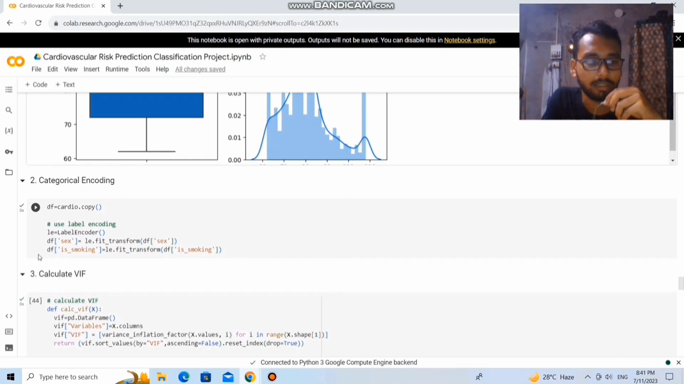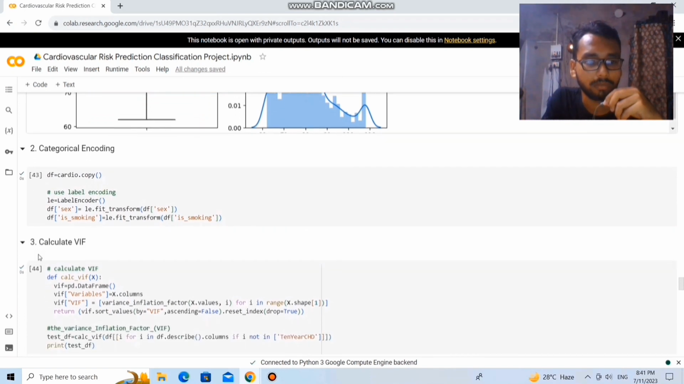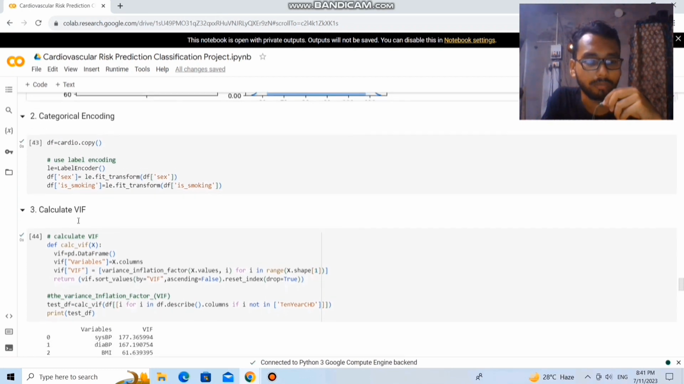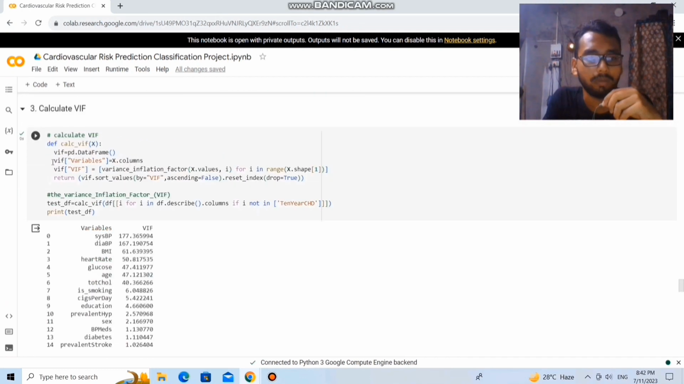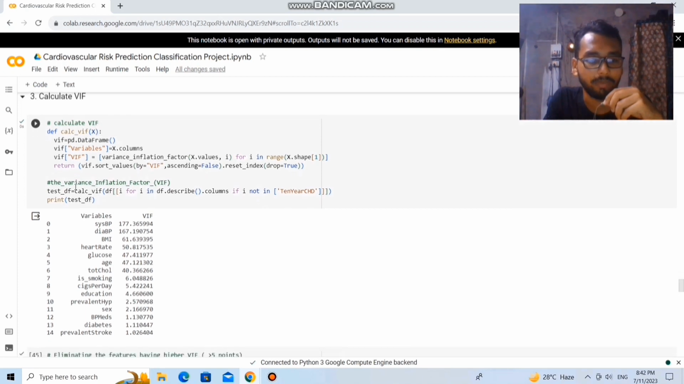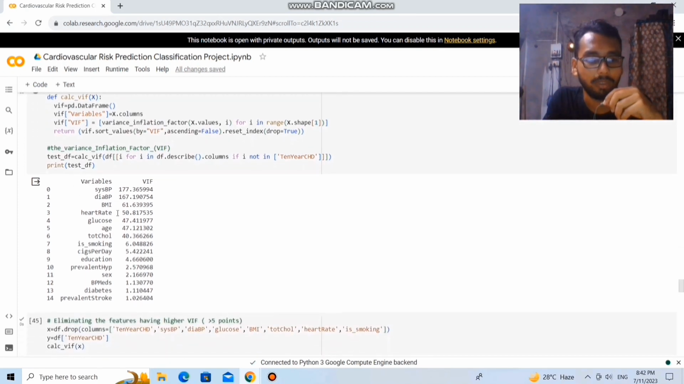So next is the categorical encoding. For categorical encoding I used label encoder for the sex column and the is smoking column. Now let's calculate the variance inflation factor. Here is a function which can calculate the variance inflation factor and return a table.